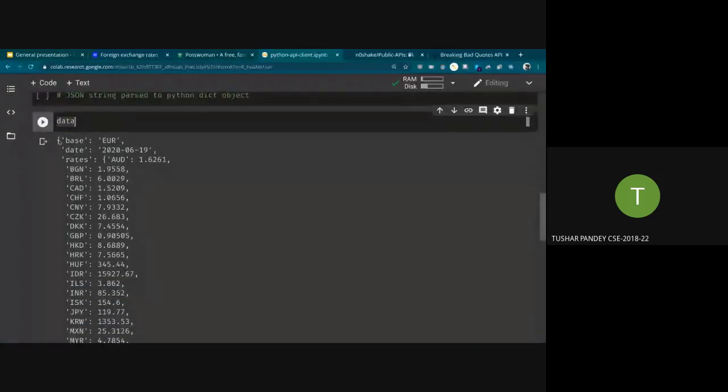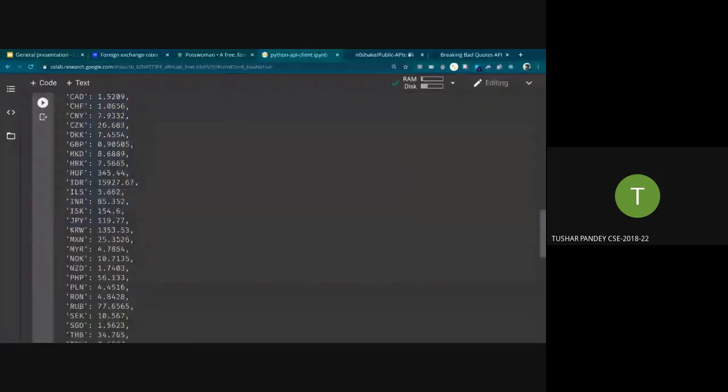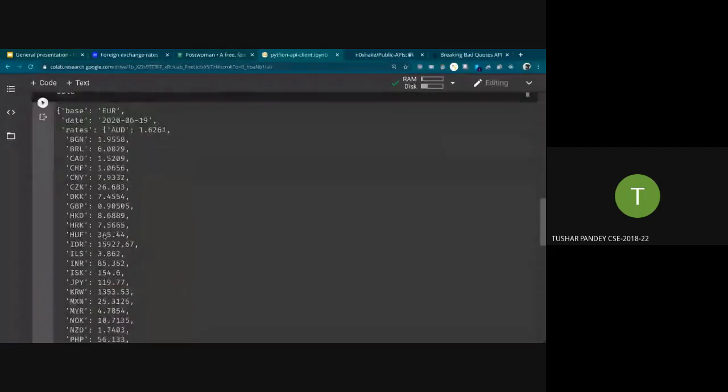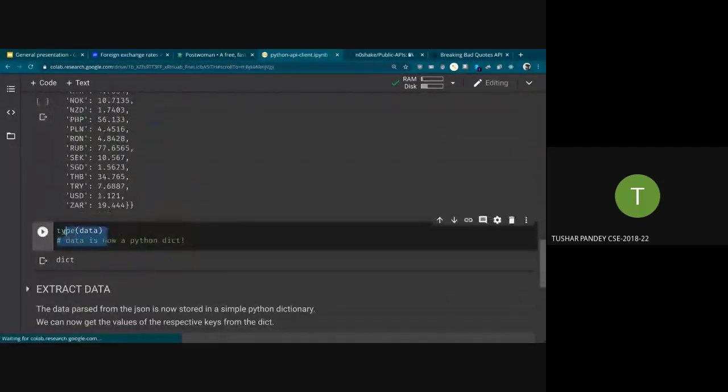this is actually a Python dictionary. We have the base key here. We have the date key here. We have the rates key here. The rates key has a value which is also a dictionary, which has all these keys associated with their respective values that are the currency rates. The type of data, if you run it, will output dict. That confirms that we have a Python dict. If we get a Python dict, that's the final straw. We can do anything we want with it. You can change the data. It will change it in memory. It will not change it on the server, but you can use it any way you want.